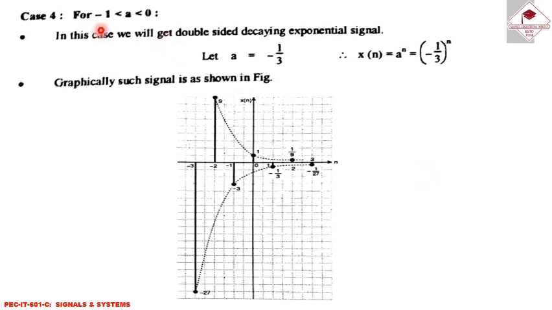Next, for case number 4, minus 1 less than a less than 0. Here a is equal to minus 1 divided by 3. Here x(n) is equal to a to the power n, that is equal to (-1/3) to the power n. Now this type of signal representation can be obtained.